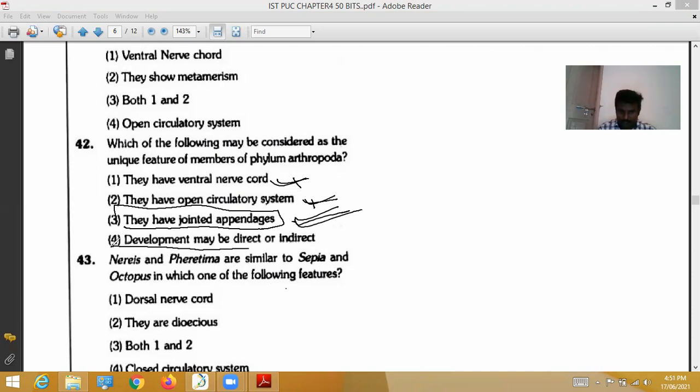Development may be direct or indirect. This is not a unique feature. This characteristic is possessed by other organisms also. So among these four options, the correct option is the third. For question 42, the correct option is the third.